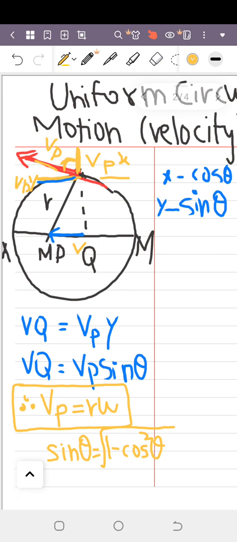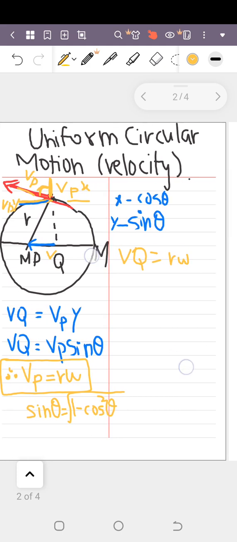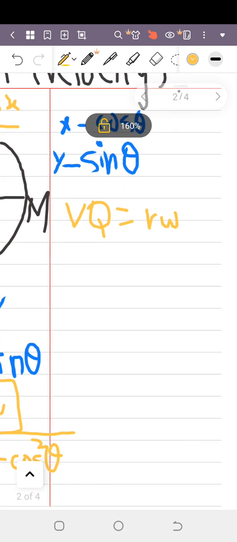So let's put the value of sin theta in the equation. Denoting VP as r omega, VQ, the velocity of the shadow, will be equal to VP, which is r omega, times sin theta, which is the square root of 1 minus cos square theta.